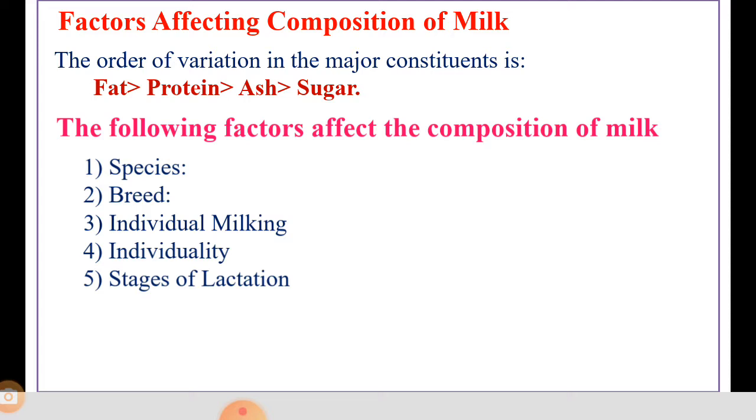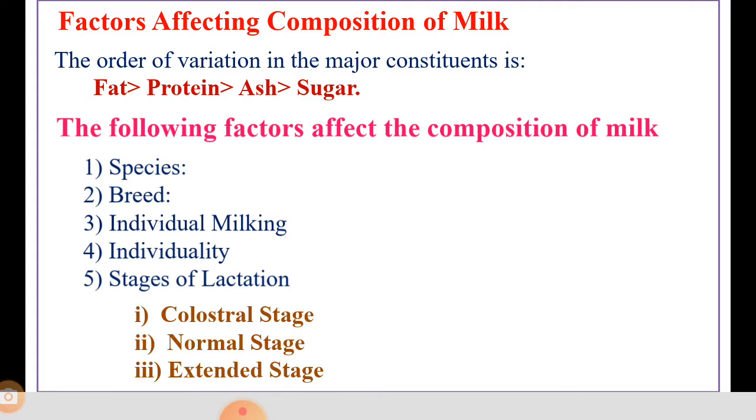The next factor is stages of lactation. The lactation period for most animals may be divided into three stages. First is the colostral stage, second is the normal stage, and third is the extended stage. So the first one is the colostral stage.